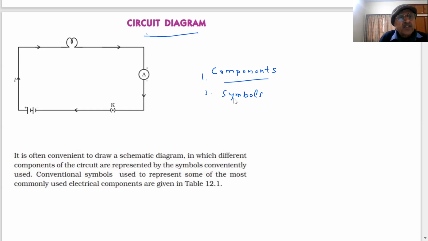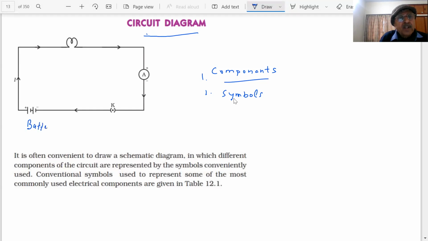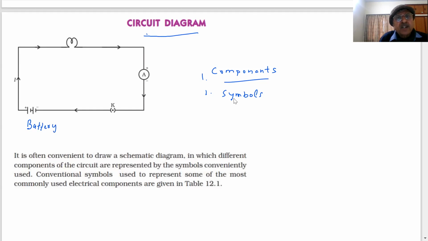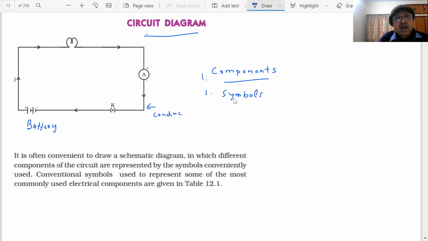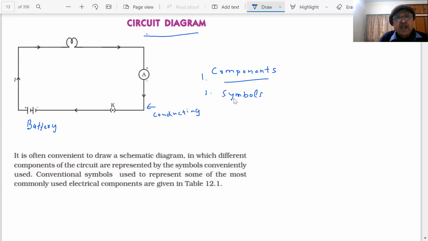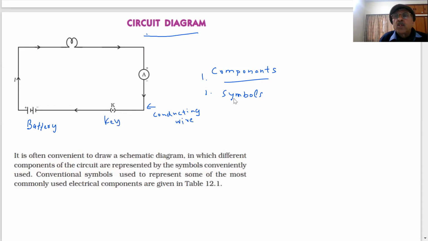What is the symbol? Here stands for battery. We are going to give a table of all the symbols. These are the conducting wires. If you are using copper, that is copper wire. This is the key to complete the circuit or break the circuit. Switch, whatever switch is on or off at home.